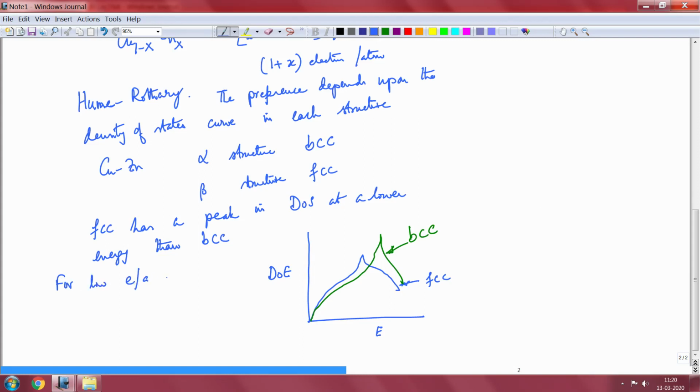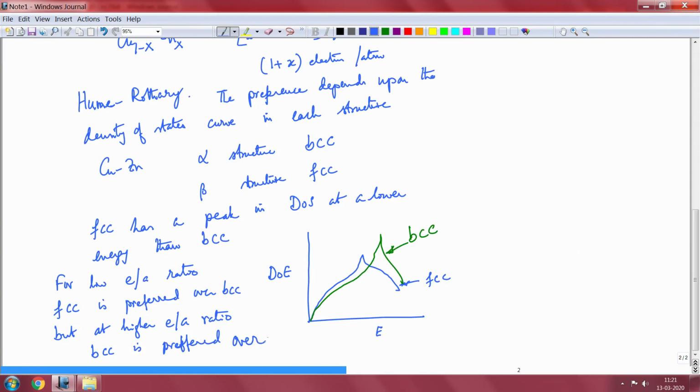So, what it implies is that for low electron atom ratio, FCC is preferred over BCC, but at higher electron atom ratio, BCC is preferred over FCC.